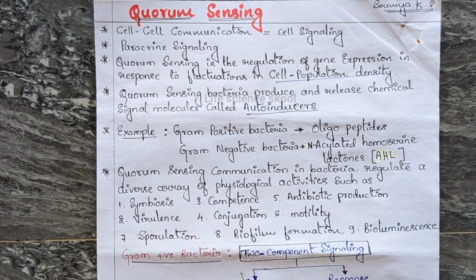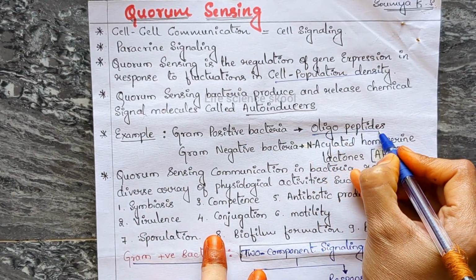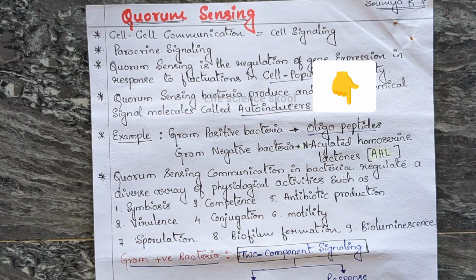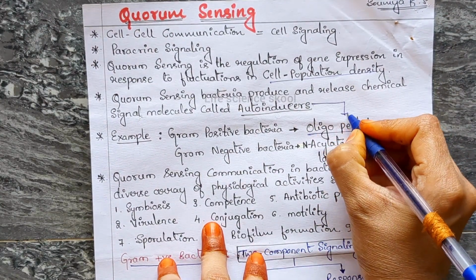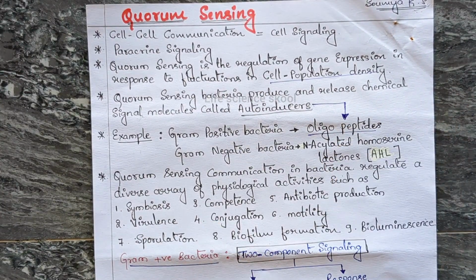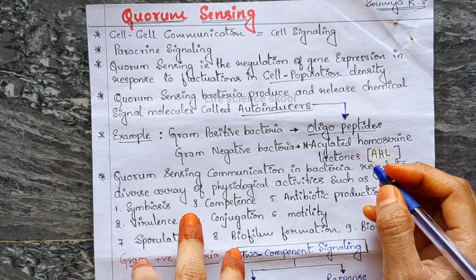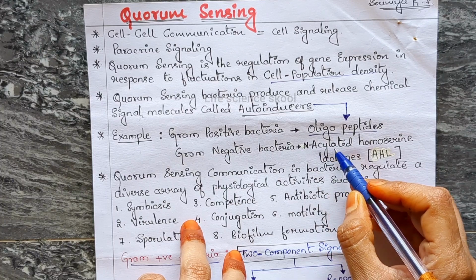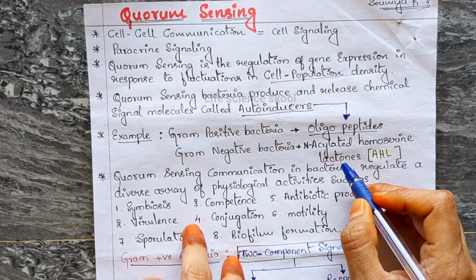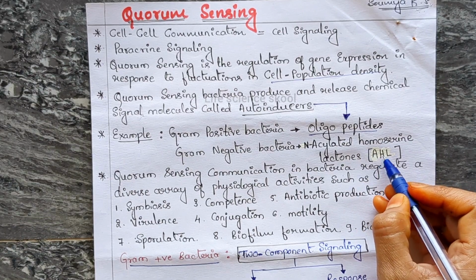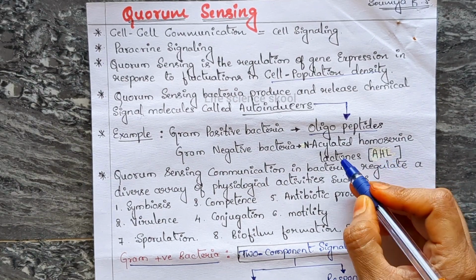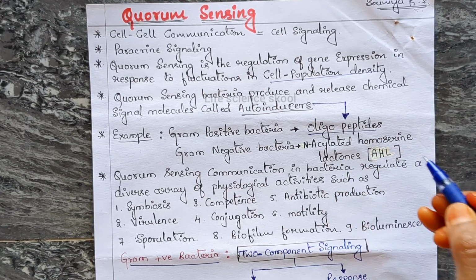For example, quorum sensing can be seen in bacteria like gram positive bacteria and gram negative bacteria. In case of gram positive bacteria, the autoinducer is oligopeptide. Okay, these are all exam points you have to remember. So the gram positive bacteria have an autoinducer, and that autoinducer here is oligopeptide. And in case of gram negative bacteria, the autoinducer is N-acetyl homoserine lactone. In short, it is called AHL.